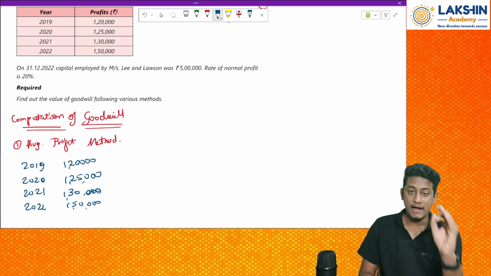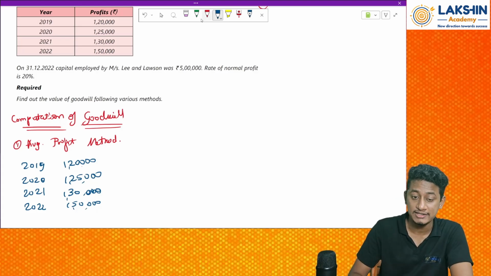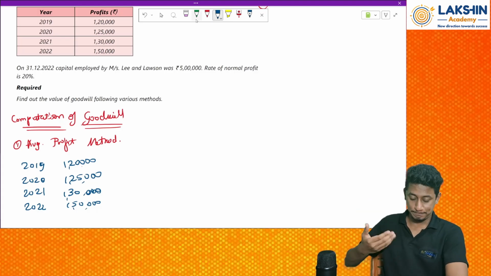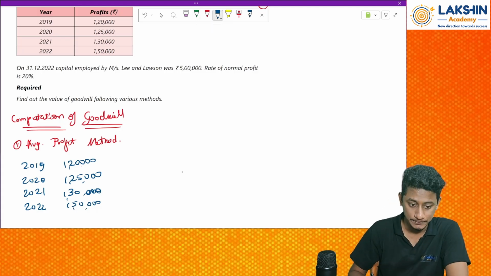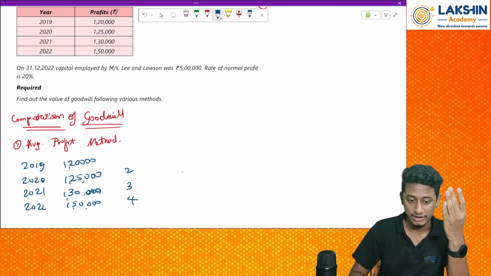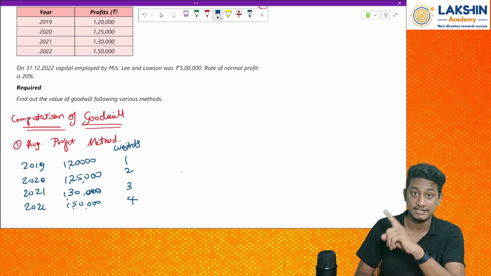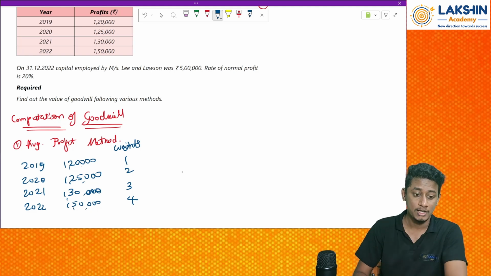Now, we need to give some weightages for each of them. Now, how to give weights? The profit of the latest year will have the most weightage, that is 4. We have 4 years, right? So, go on reducing it. These are called weights. This will be dealt in statistics. In statistics, you will have this method in the mean and averages.